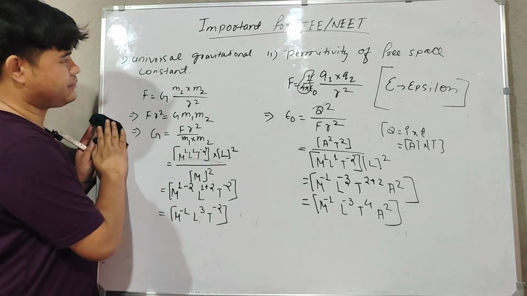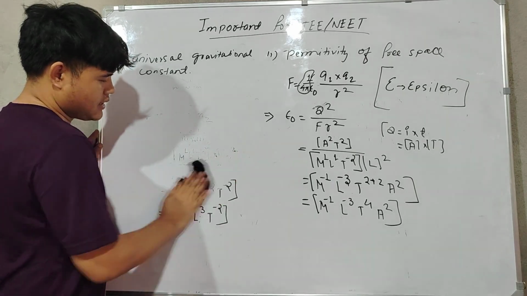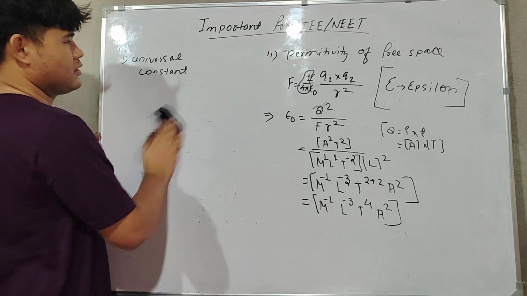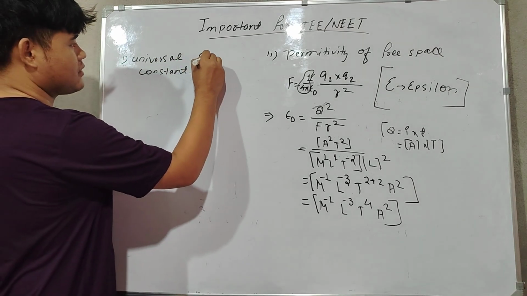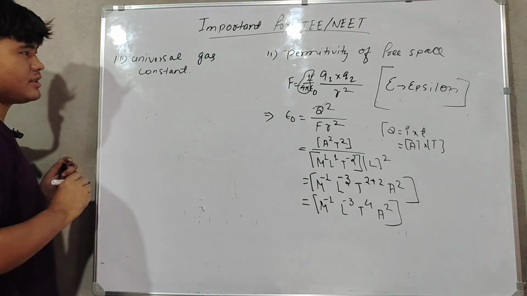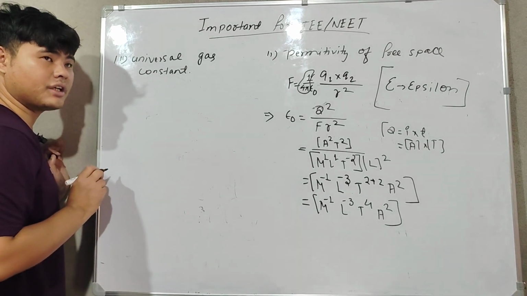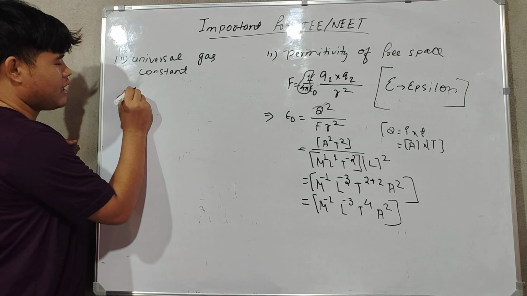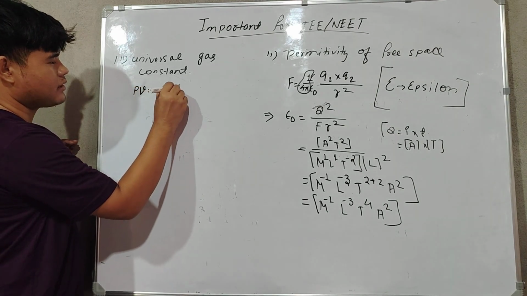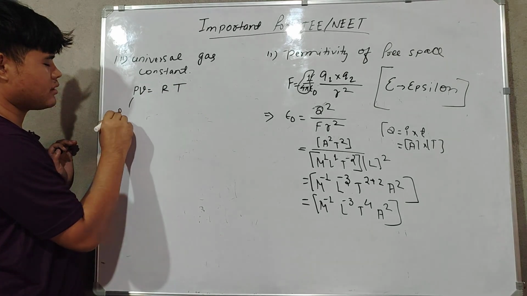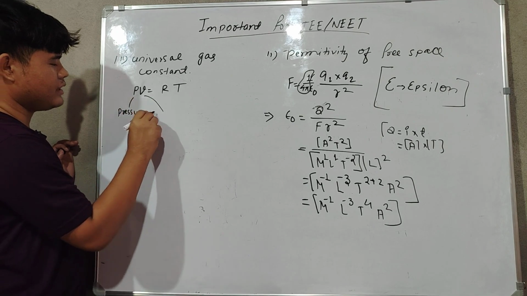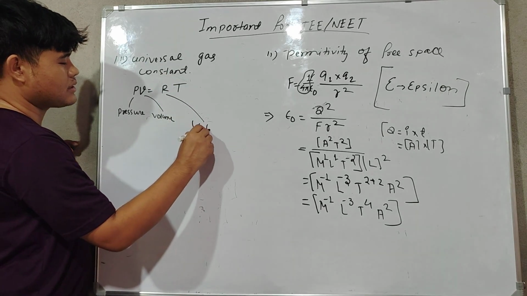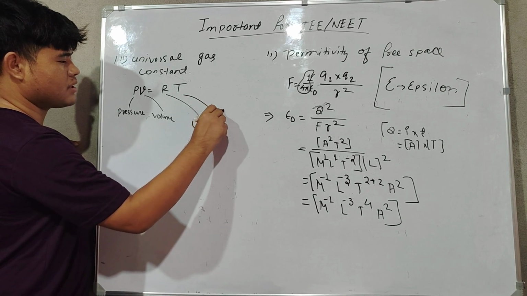Okay. Next, we'll find it out for universal gas constants. So universal gas constant comes in kinetic theory of gases. In 11th itself you will get this one. So here you will get one formula, the ideal gas equation, PV is equal to RT, where P is pressure, V is volume, R is the universal gas constant, and T is temperature.